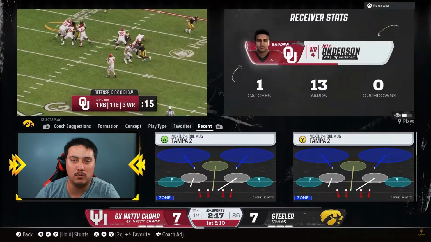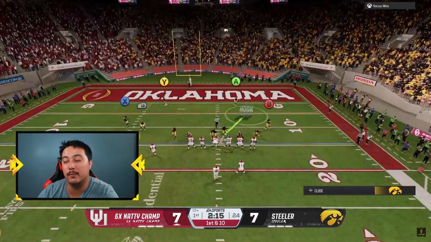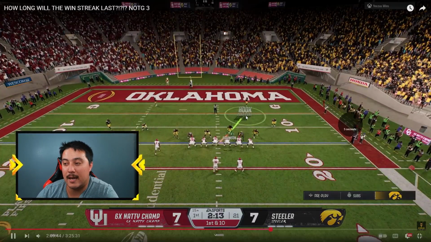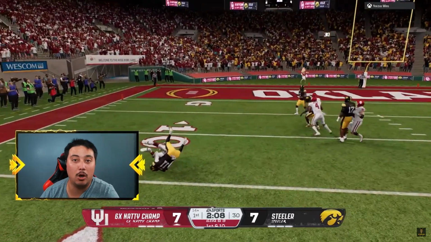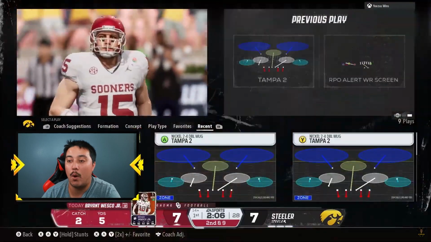Nick Anderson, that's his receiver. Still a really good receiver there, even though he's a little bit slow. And he picks up a 1st down. I believe he ran the RPO again. He did. That time he ran the smoke screen RPO, so that was from the outside wide receiver there.